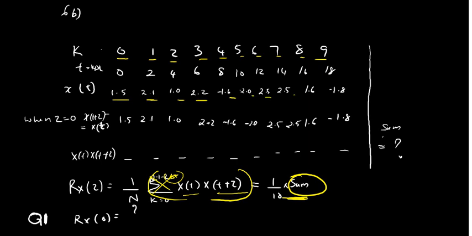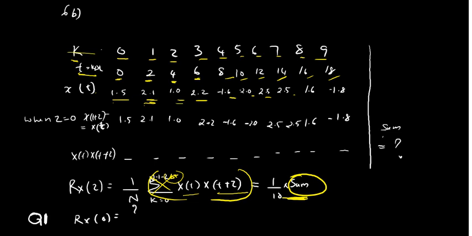Now we have to find t, because x of t is given. So k is the samples, and k into delta t will be the time instances at t equal to 0, 2, 4, 6, 8, 10, 12, 14, 16 and 18. These are the time positions where the function sample is taken. So x of 0 is 1.5, x of 2 is 2.1, x of 4 is actually 1.0.